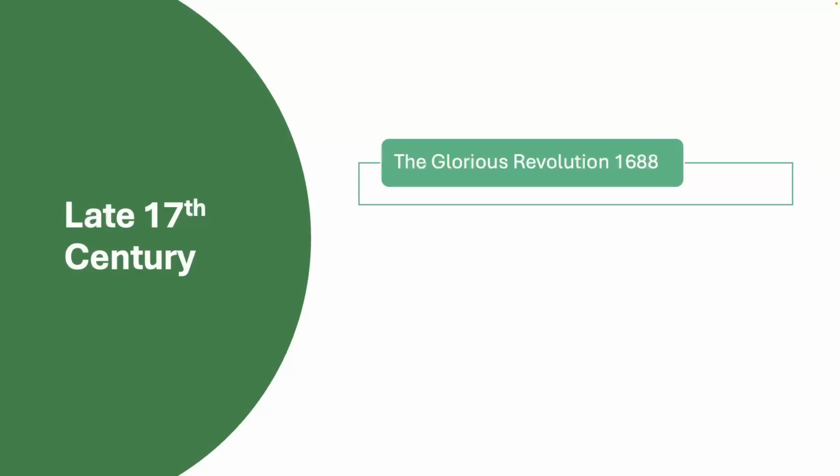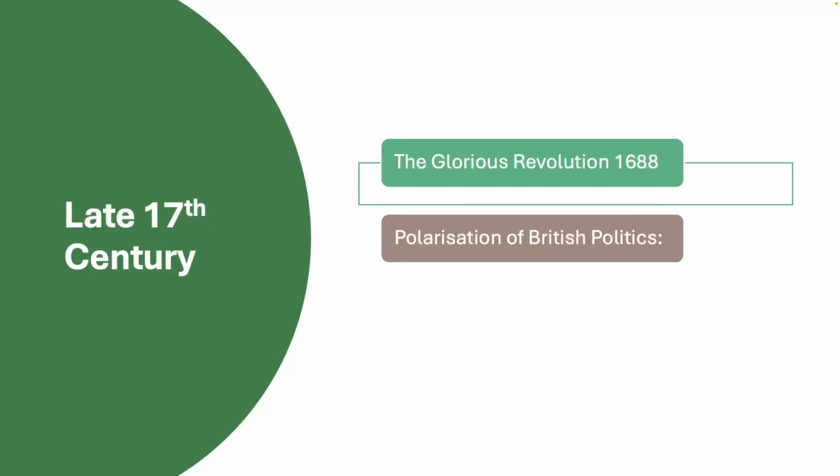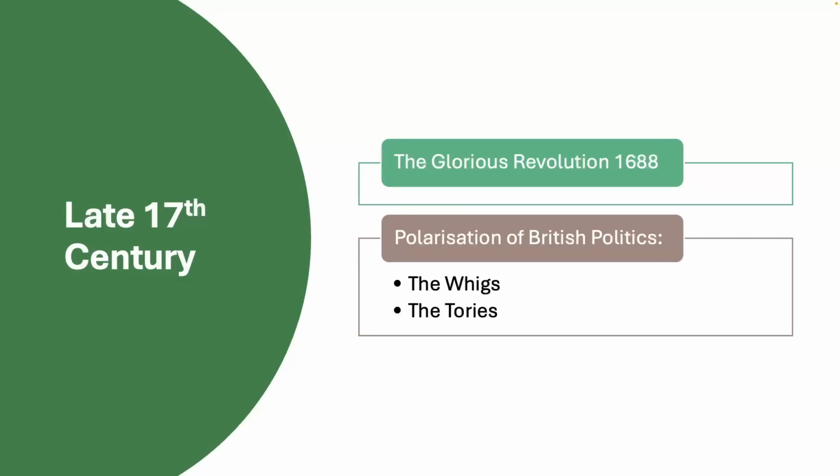At this time, though, we can see that British politics was polarised between 2 major factions, with the Whigs and the Tories. The Tories were primarily composed of supporters of the monarchy, the Anglican Church, and the aristocracy. They were characterised by their loyalty to the crown and their opposition to the idea of parliamentary sovereignty.